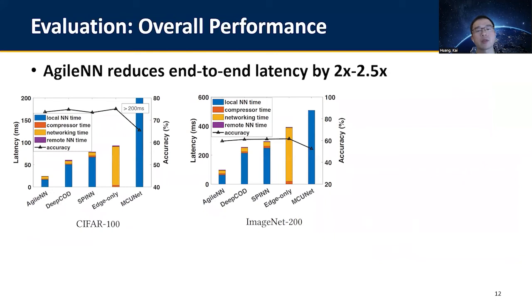For easier comparisons, we configure existing approaches' neural network complexities so that the difference between theirs and AgileN's inference accuracy is within 10%. The results show that AgileN is able to reduce the end-to-end inference latency by 2 to 2.5 times, while retaining similar inference accuracy with DeepCloud and SPINN. More detailed evaluations show that AgileN's latency reduction mainly comes from the lower local neural network computing time, which can be up to 10 times lower.